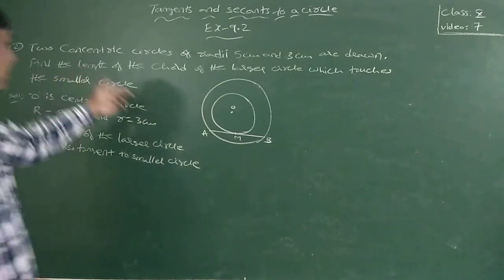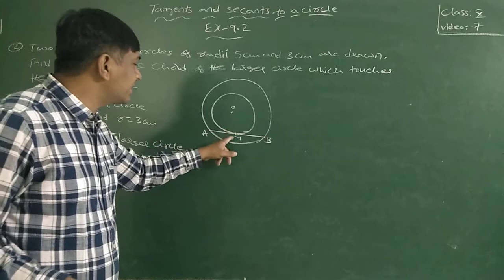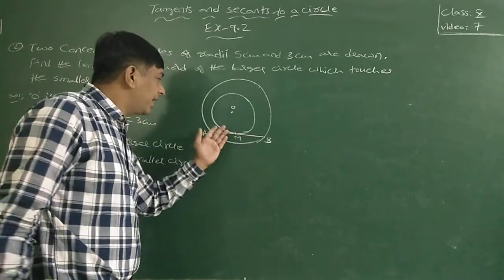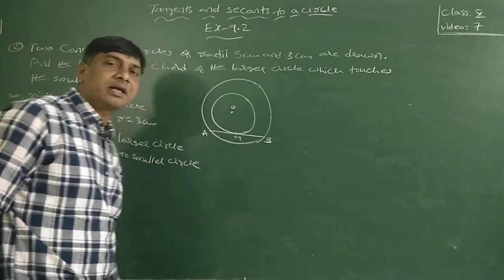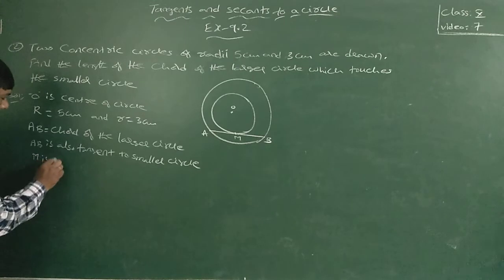Find the length of the chord of the outer circle which touches the inner circle. This AB is the outer circle chord, the inner circle tangent, and M is the point of contact.